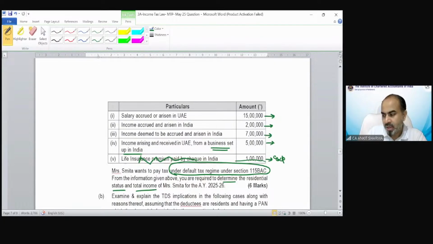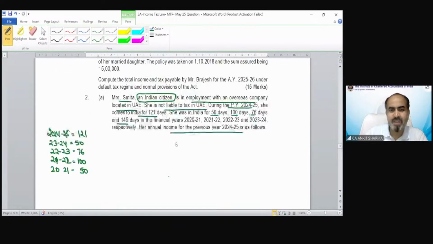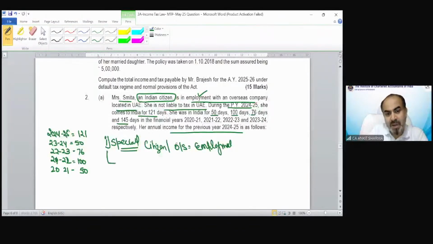Because you can see she's an Indian citizen who went for employment outside India. If an Indian citizen goes for employment outside India, that is going to be included in the special case. The special case is applicable on those individuals who are citizens and go outside India for employment, etc. So if that person comes to visit India, then only the first condition needs to be applied, that is more than or equal to 182 days in India.